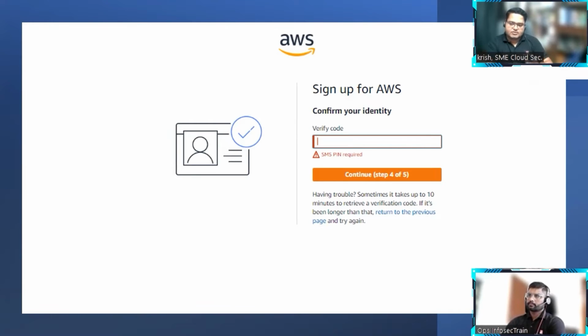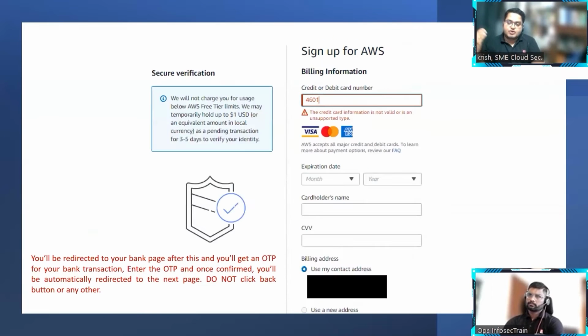Now I just want to add one more point here. Many people tell me, Krish, after entering this credit card information, I am not able to verify it, it's showing some error. If you're getting some error at this point of time, just wait for 3-4 hours and try it again. Else contact the AWS support. That's it. They will help you with that for sure.